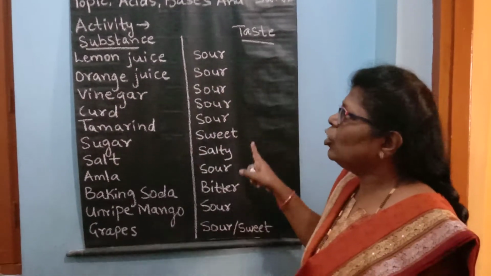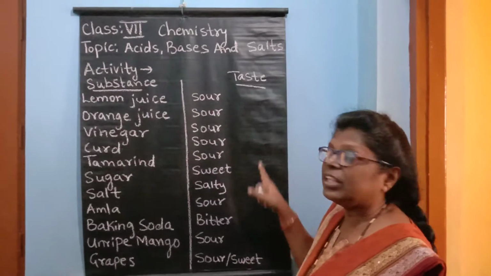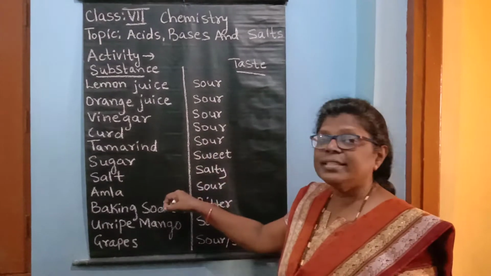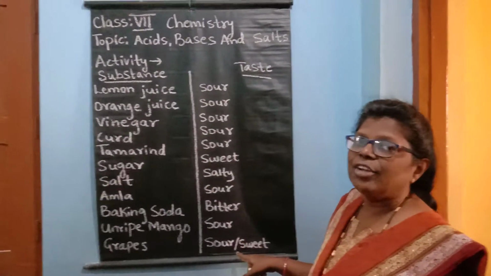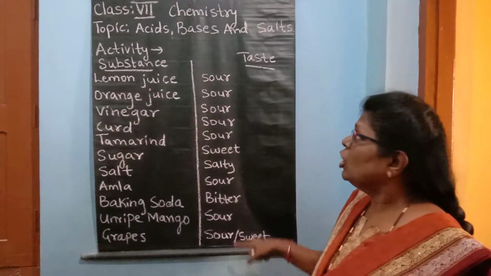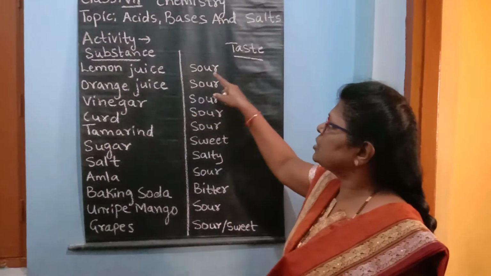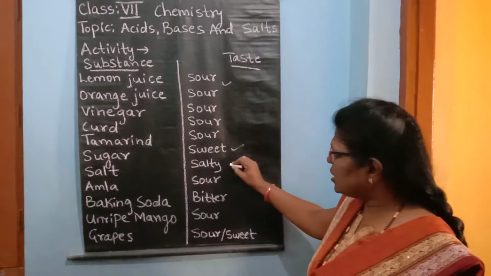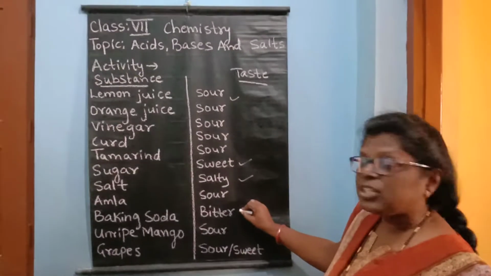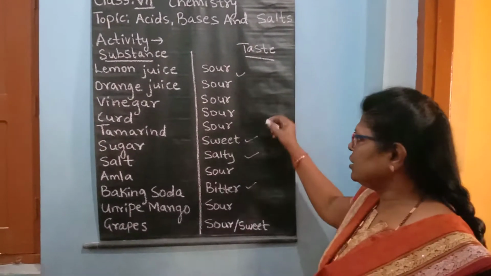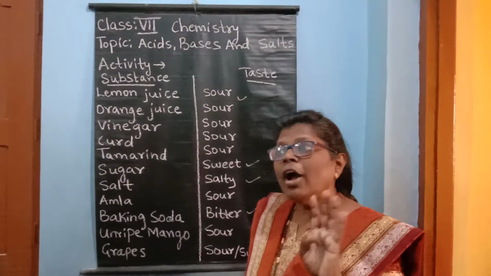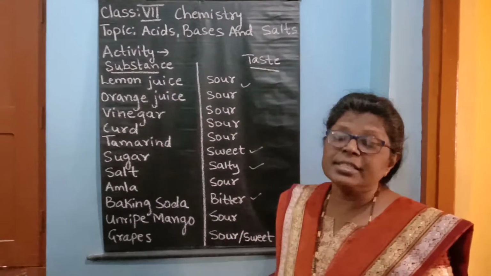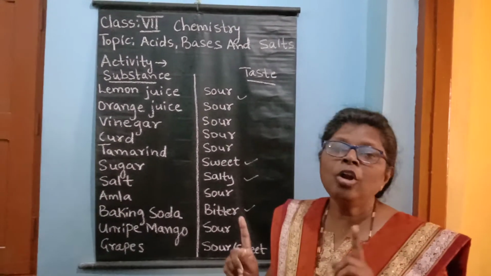So in this way you have to list all the names of the substances with the taste. If you have any other substance at home, a food product, you can write its name in the list, identify the taste and write it down. So in this way, what we have seen, there are some substances which are sour in taste, some are sweet, some are salty and some are bitter. So we know there are 4 types of taste. So children, you should not taste any unknown substance and do not touch any unknown food product.